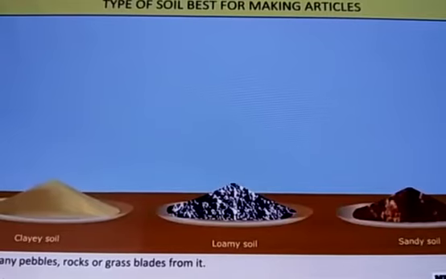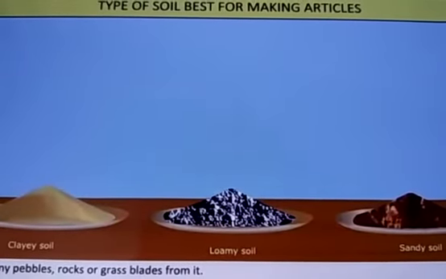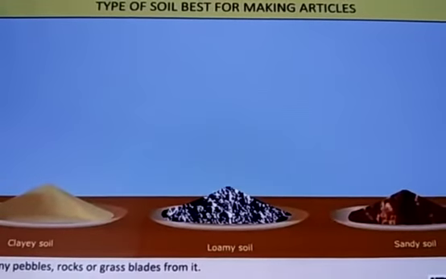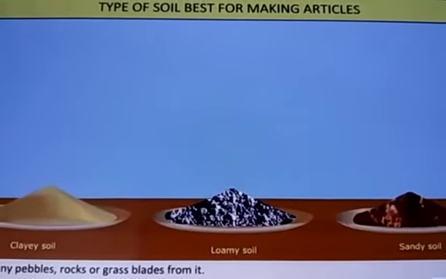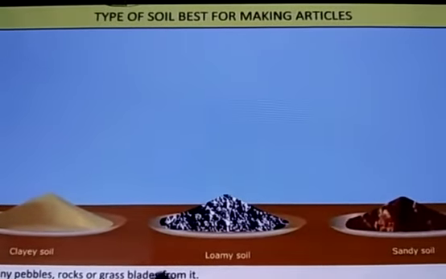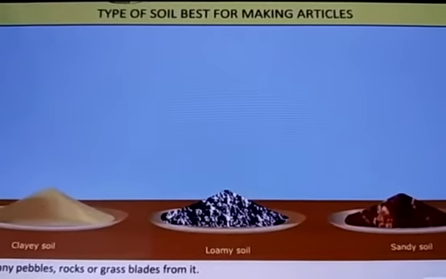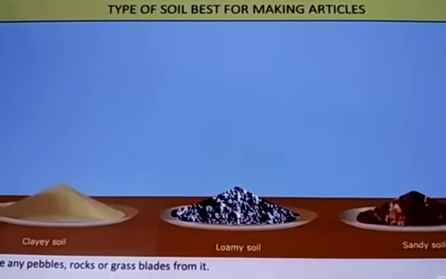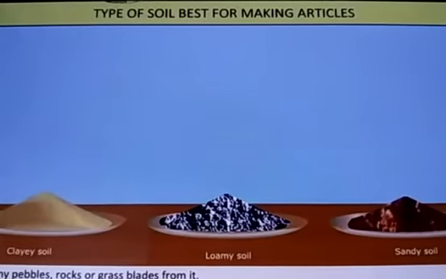Take a fistful of soil from one of the samples, and remove any pebbles, rock or grass blades from it. Now add water drop by drop and knead the soil. You have to take a fistful of each of the three soils, mix in the water and make a dough. Knead it well so that it becomes a ball.